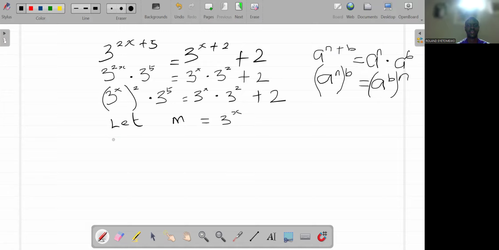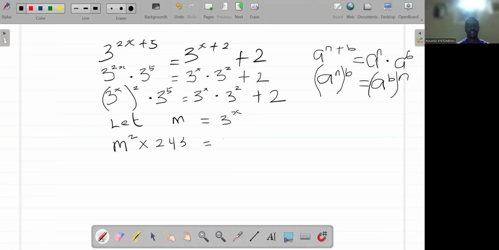So that on my right and left-hand side, I have m, 3 raised to the power of x with 2 outside, raised to the power of 2, times 3 raised to the power of 5, which is 243.